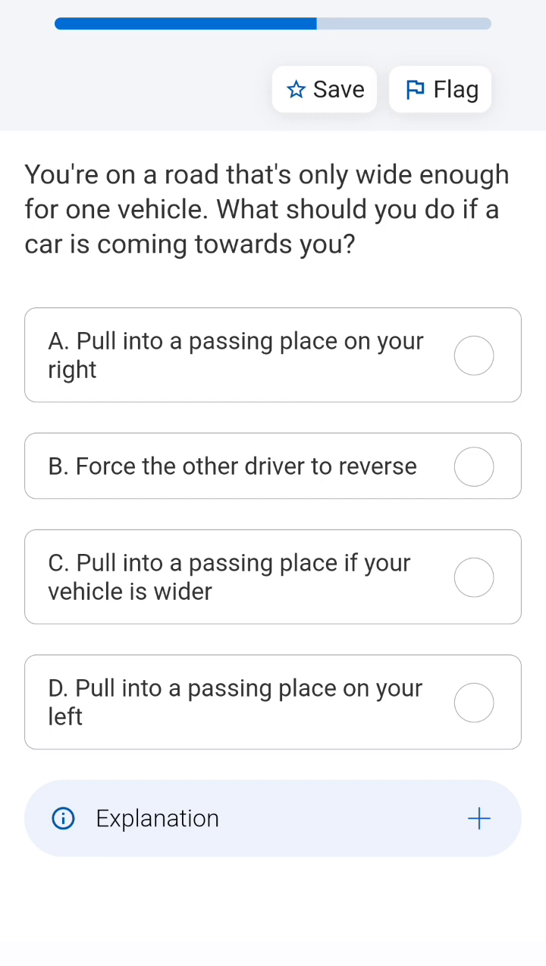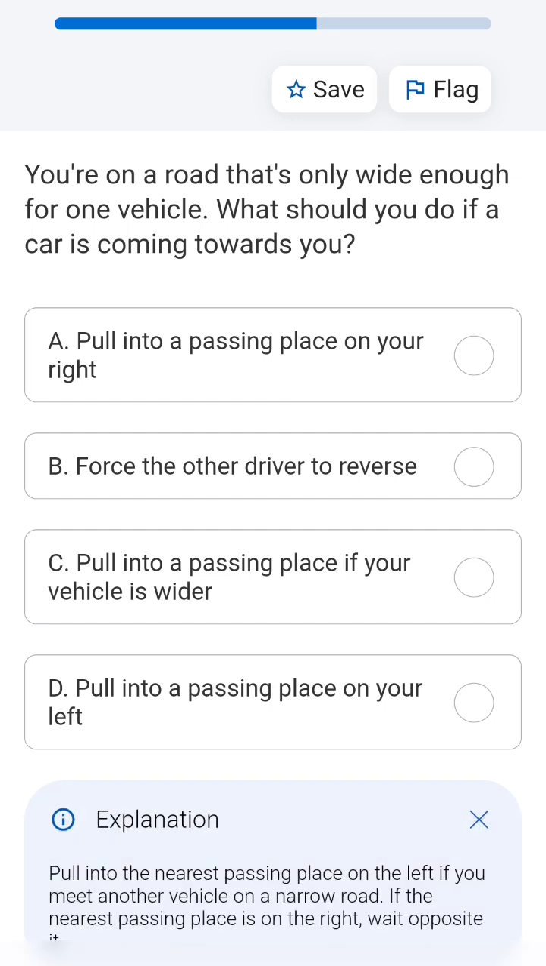You are on the road that's only wide enough for one vehicle. What should you do if a car is coming towards you? So the car is in the contraflow direction and you are going ahead, but unfortunately you have to take back somewhere. So whether to swerve left or right? You have to wait and pull in towards the left side of the road, because on the right some overtaking vehicle might be there.